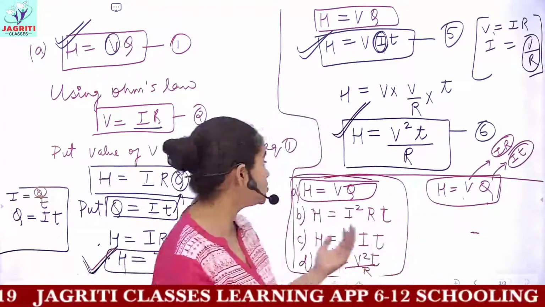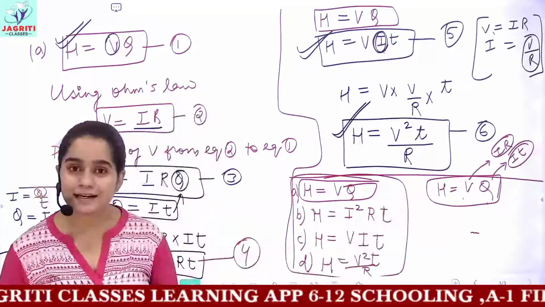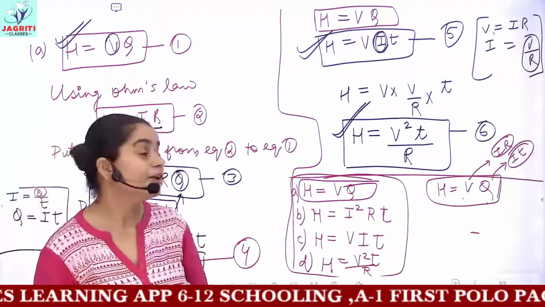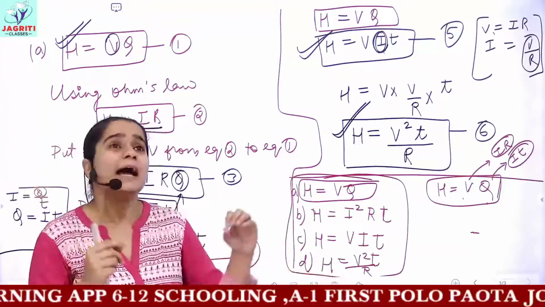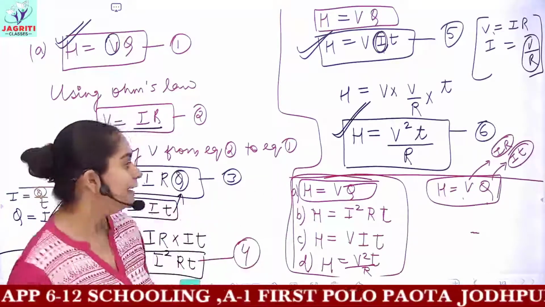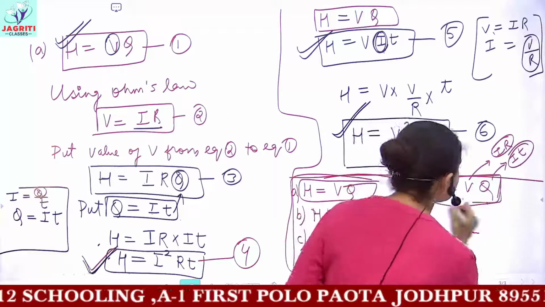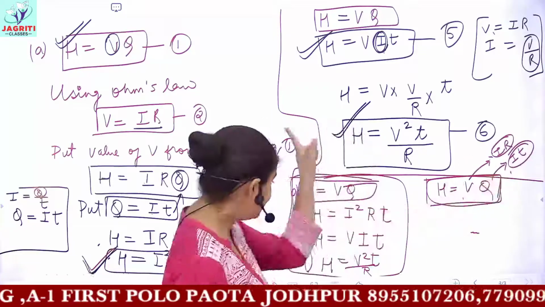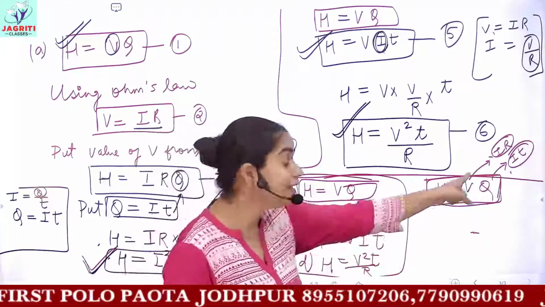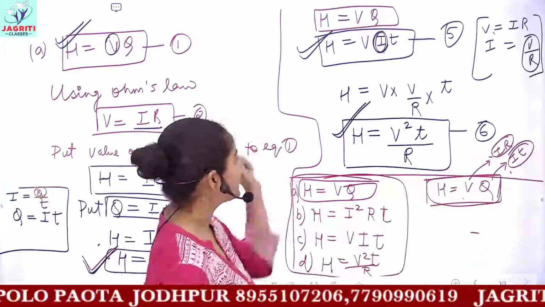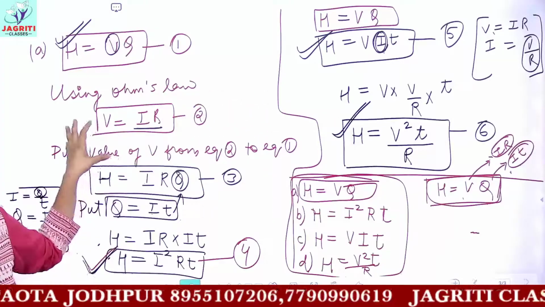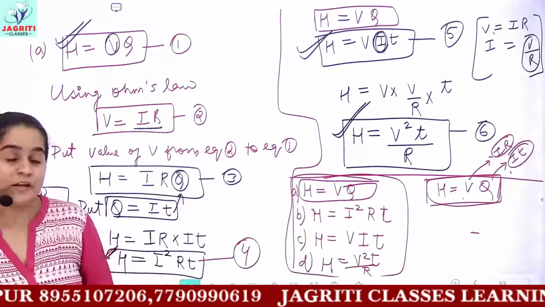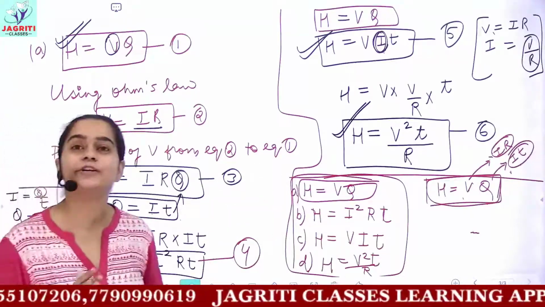You can choose accordingly what you find easier, but please do try to understand this derivation, because in exams, if you learn all the formulas and by chance you get confused, then if you remember that we have one basic formula, and if I substitute the relevant values, I can make any of the formulas. So accordingly you can solve, okay? Once you understand the derivation, how I substituted the values and found all the formulas, the next step is you can learn them. So this completes your topic, heating effect of electric current.